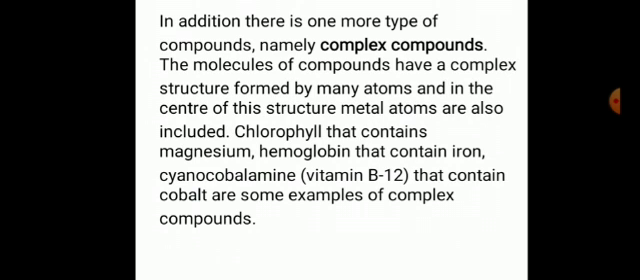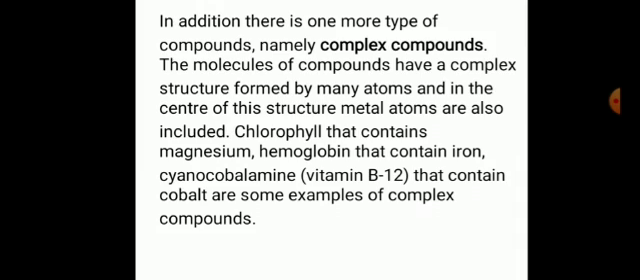In addition, there is one more type of compound, namely complex compounds. The molecules of compounds have a complex structure formed by many atoms, and in the center of the structure, metal atoms are also included. Chlorophyll that contains magnesium, hemoglobin that contains iron, cyanocobalamin, vitamin B12 that contains cobalt are some examples of complex compounds.